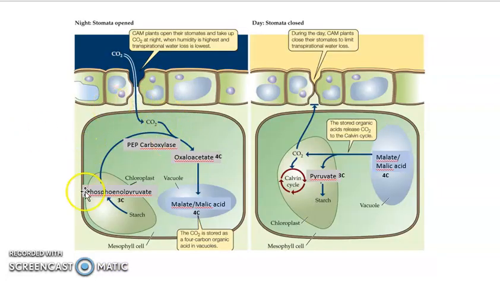So this is the overview of the process of the CAM pathway. Kalau awak tengok dekat sini, during the night the stomata will be open. Since the stomata are open, carbon dioxide will enter into the mesophyll cell. This is the first carbon dioxide fixation that occurs during the night. And then during the day, what happened to the stomata? Stomata will be closed. Kalau kita tengok based on this diagram, dia akan explain overall process of the CAM pathway.